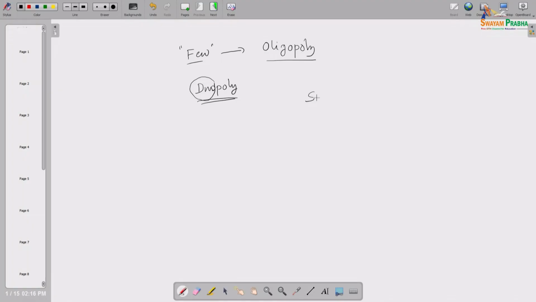A specific example: the soft drink market. Two global giants are there, one called Pepsi and another called Coca-Cola. Perhaps in your locality some locally made soft drink is available, but whether it is available or not does not matter. Products from these 2 companies, Pepsi and Coca-Cola, are there.